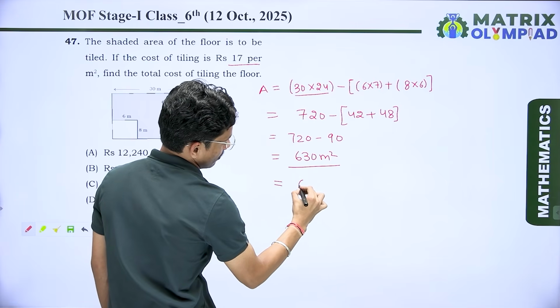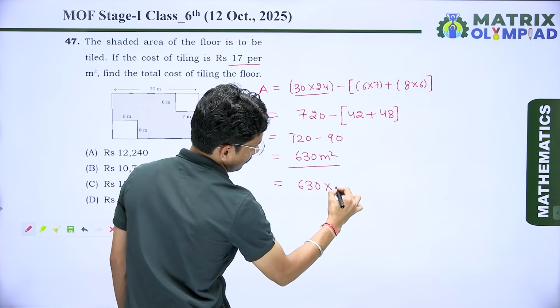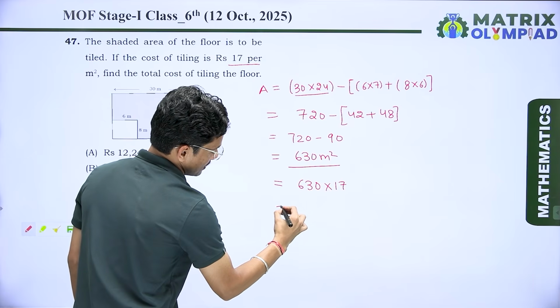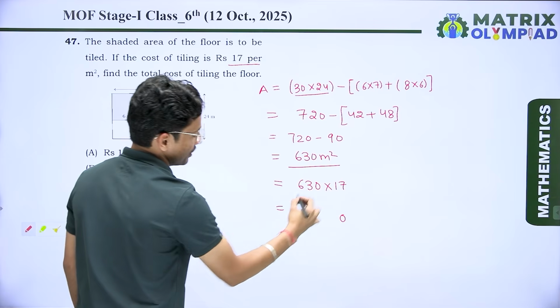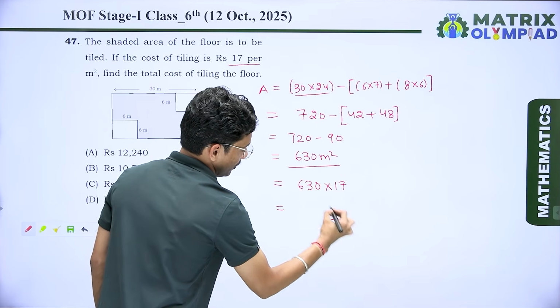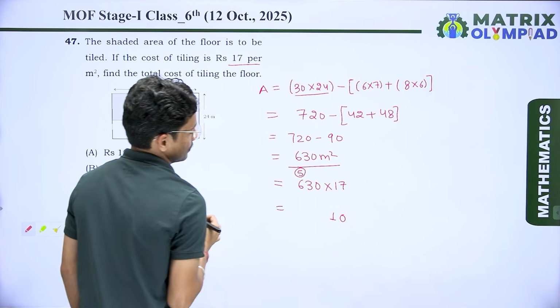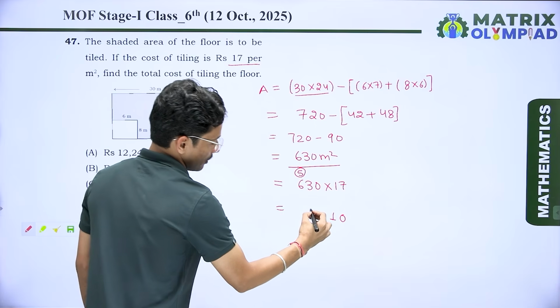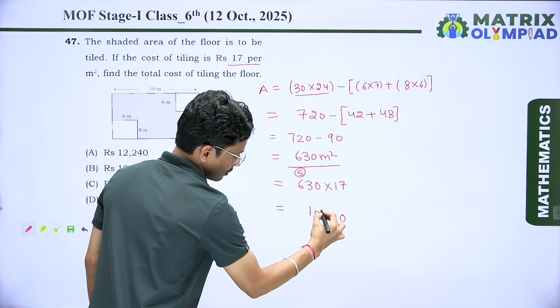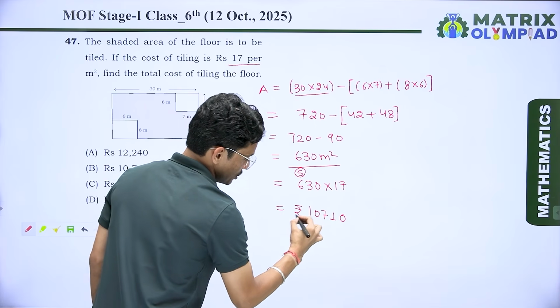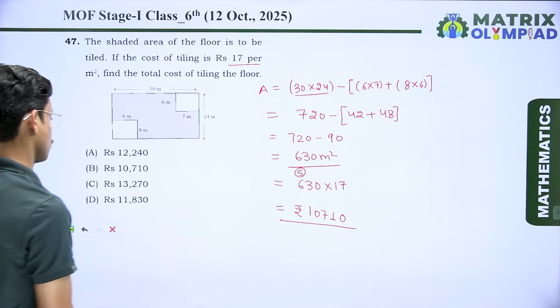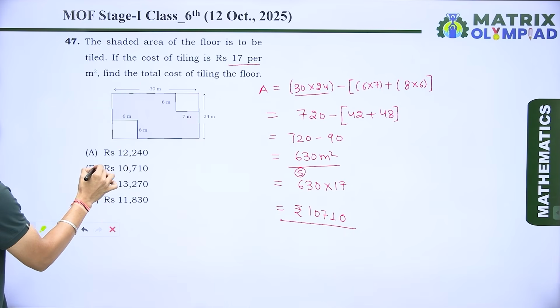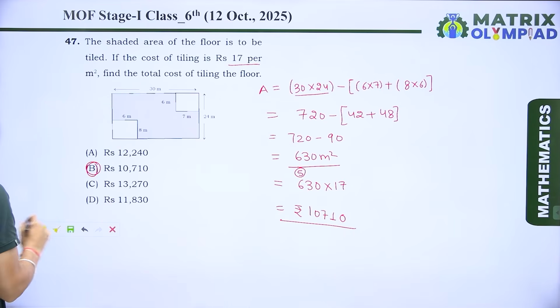So I can multiply with 17. So here we can say that 0 and 7 zeros are 0, 3 sevens are 21, and 17 times 3 is 51. Here we get 5 and 17 times 6 is 102 plus 5, 107. It means 10710. So 10710. It means option number B is the correct answer.